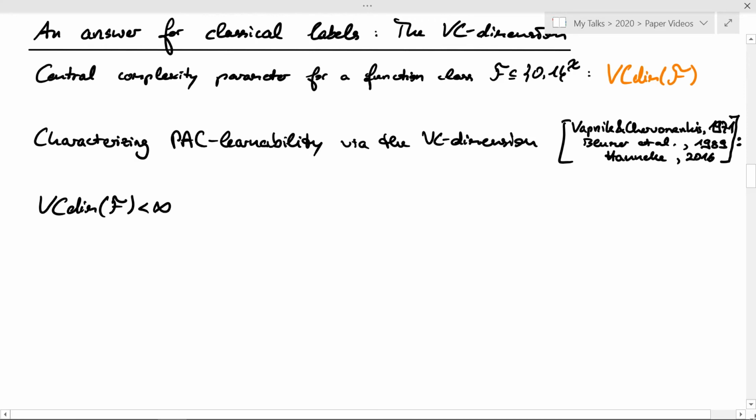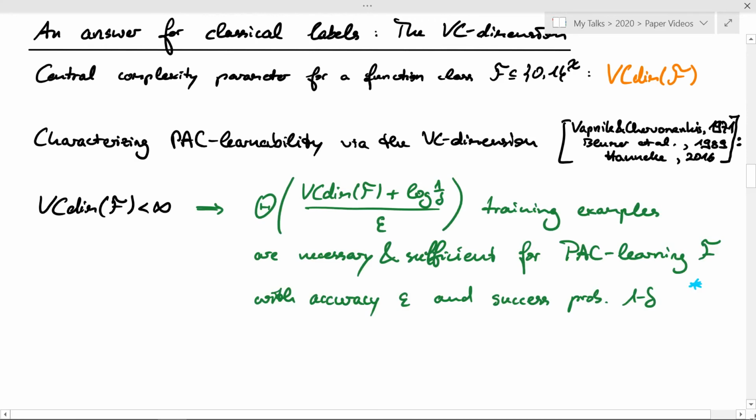If the VC dimension is finite, then the number of training examples necessary and sufficient for PAC learning the function class up to an accuracy epsilon and with a success probability 1 minus delta scales linearly in the VC dimension, logarithmically in 1 over delta, and linearly in 1 divided by epsilon. Here, accuracy is measured in terms of error probability.